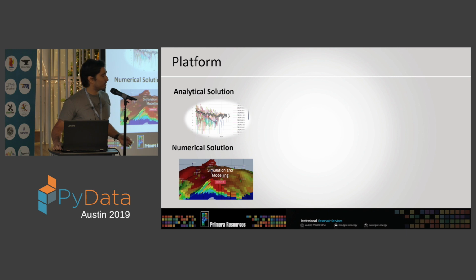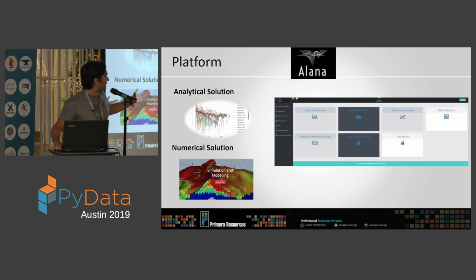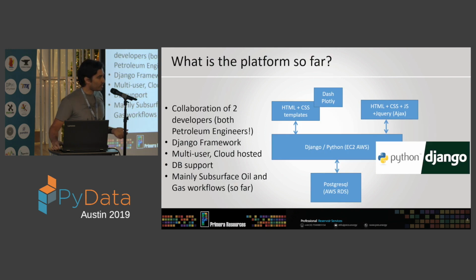So the platform that we have built so far, it's pretty much a web application where we're building a bunch of modules to solve some of the stuff that we have already done in the past. So we are reviewing projects, and we are implementing applications based on the projects and data that we have executed. Most of the projects are analytical projects. Some are numerical projects, but basically we are at the moment only 2 developers. And what I found is a lot of petroleum engineers that work with me in the past, they don't like coding at all. So I'm kind of the odd one out, but I found another friend of mine that is very helpful, and we are actually building this whole platform.